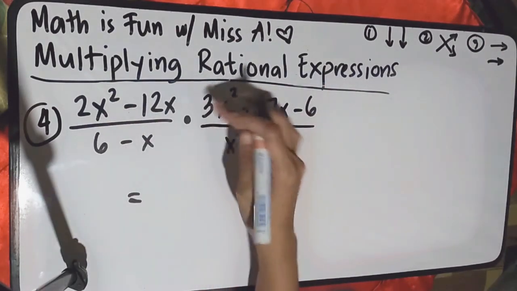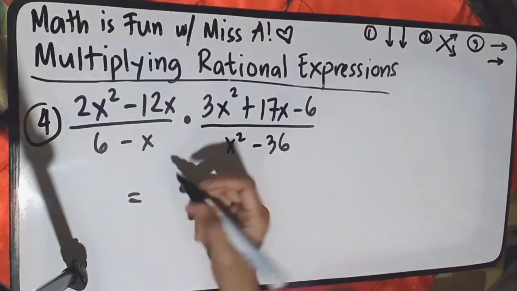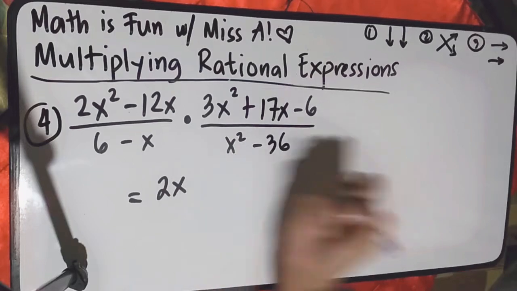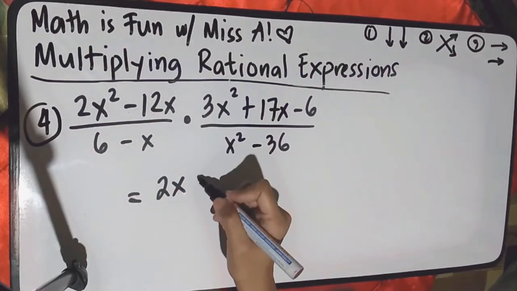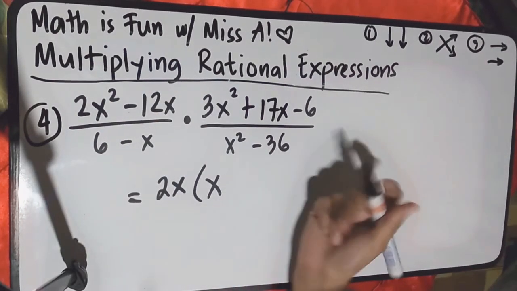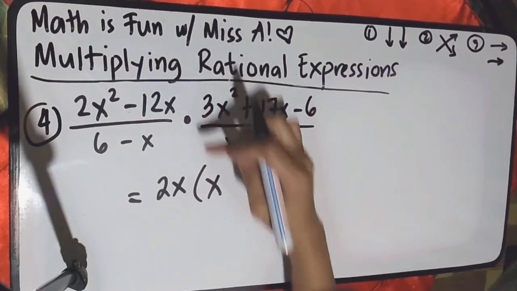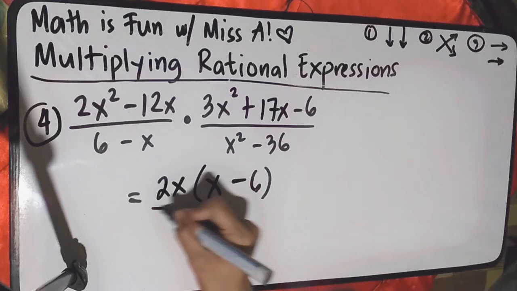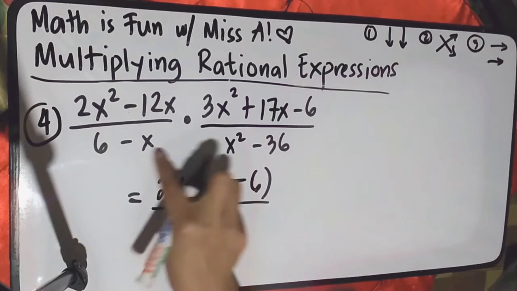So, our numerical greatest common factor of 2 and 12 is obviously 2. And for x squared and x, you have x. So, 2x squared divided by 2x is simply x. Negative 12x divided by 2x is negative 6. All over, look at this one, 6 minus x.